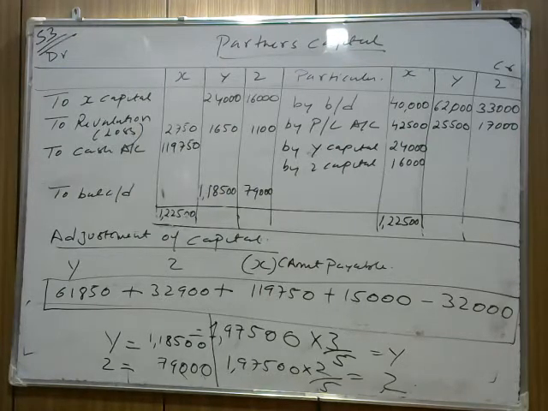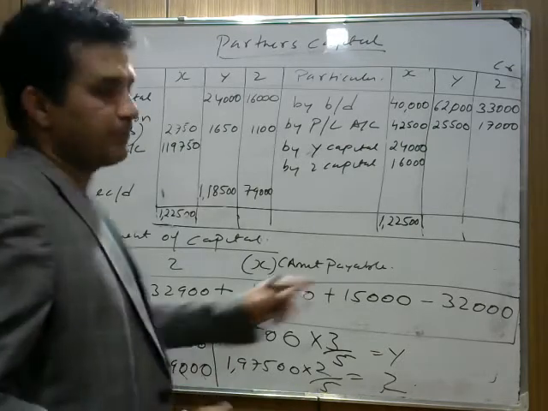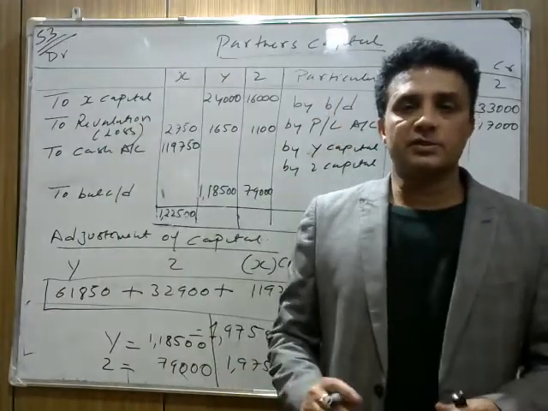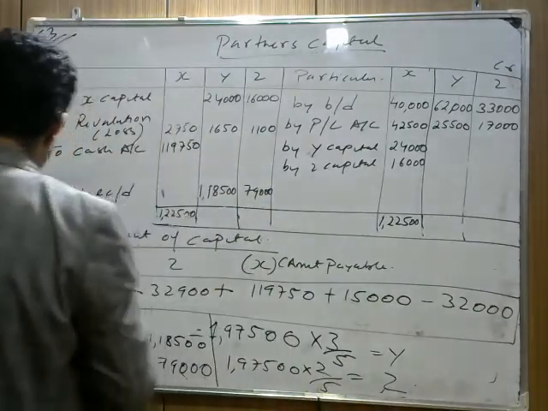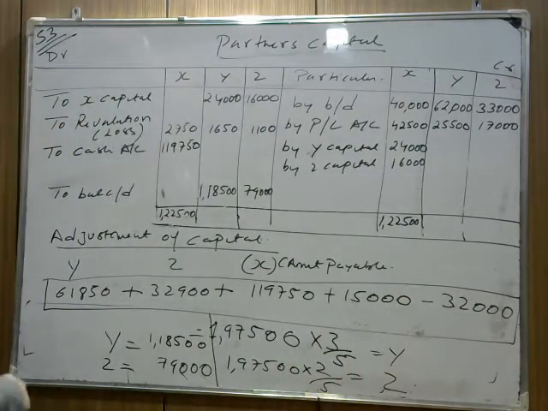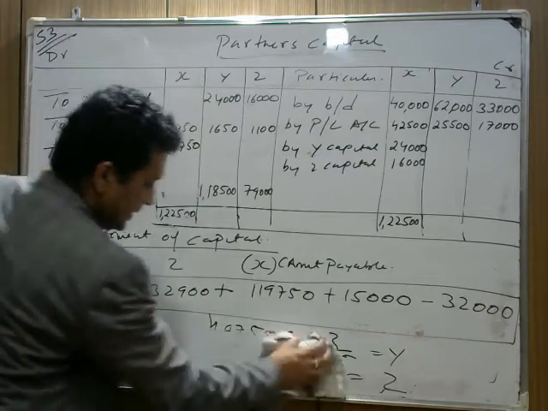Who is bringing and who is paying in cash. Now if you add them, you can find out the capital of Y and Z. So it means that to X we need to pay 1,19,750. Okay, now how do we do the balancing part? It's an important term. We solve almost 90% of the question, but many students make some mistake over here. I hope this part is clear. Now listen very carefully.